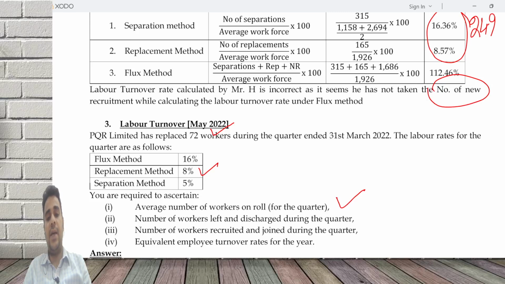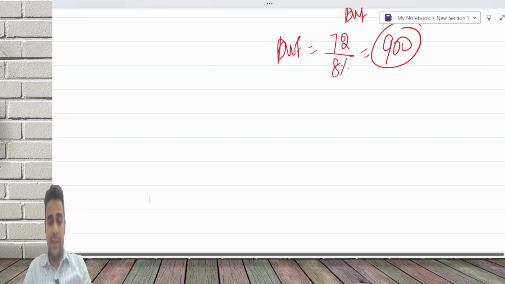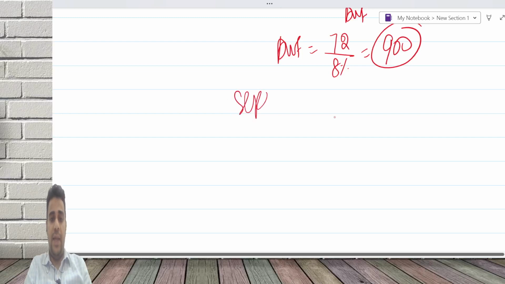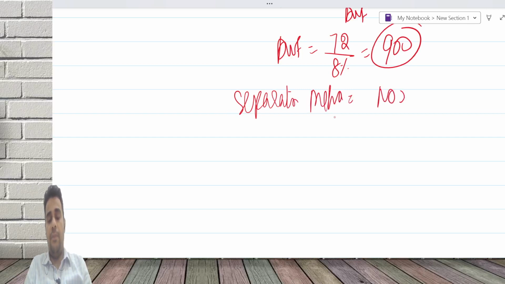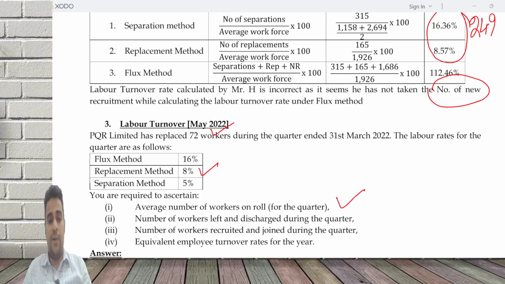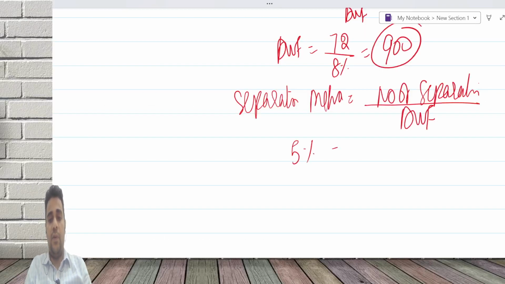Left and discharged is separations. Separation method is equal to number of separations by average workforce. 5% is equal to number of separations by 900.